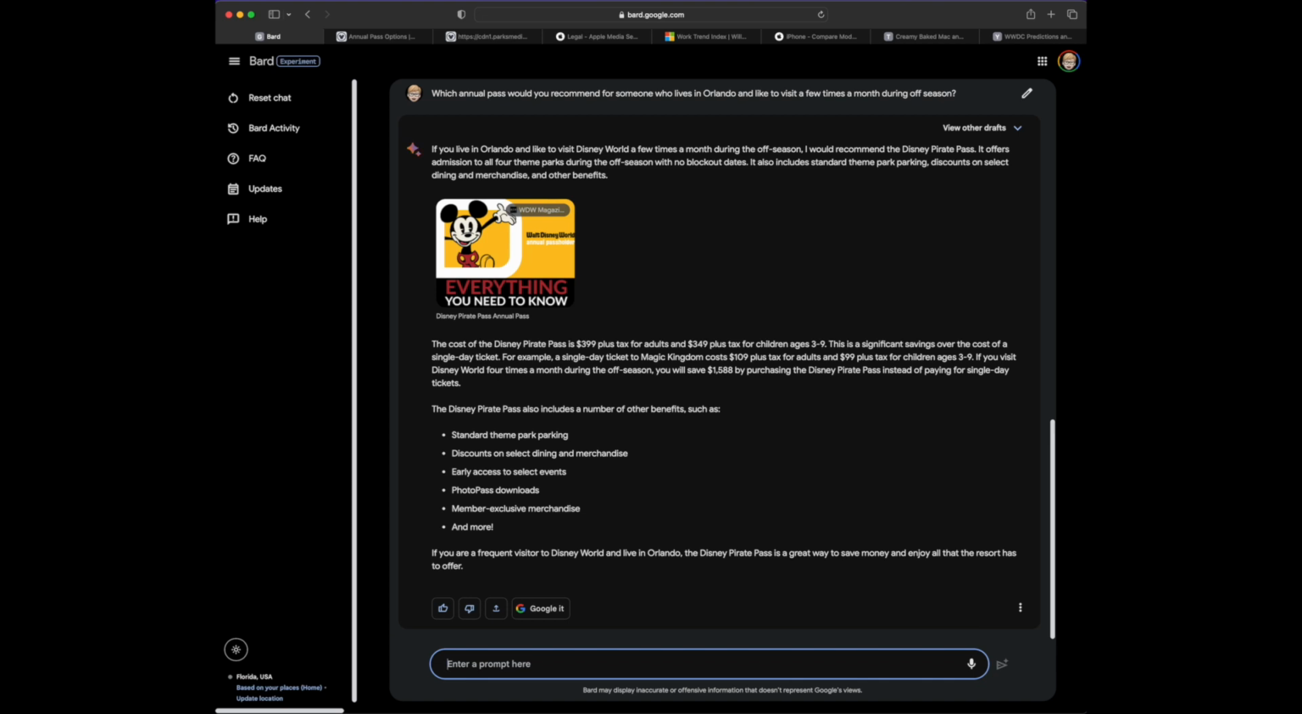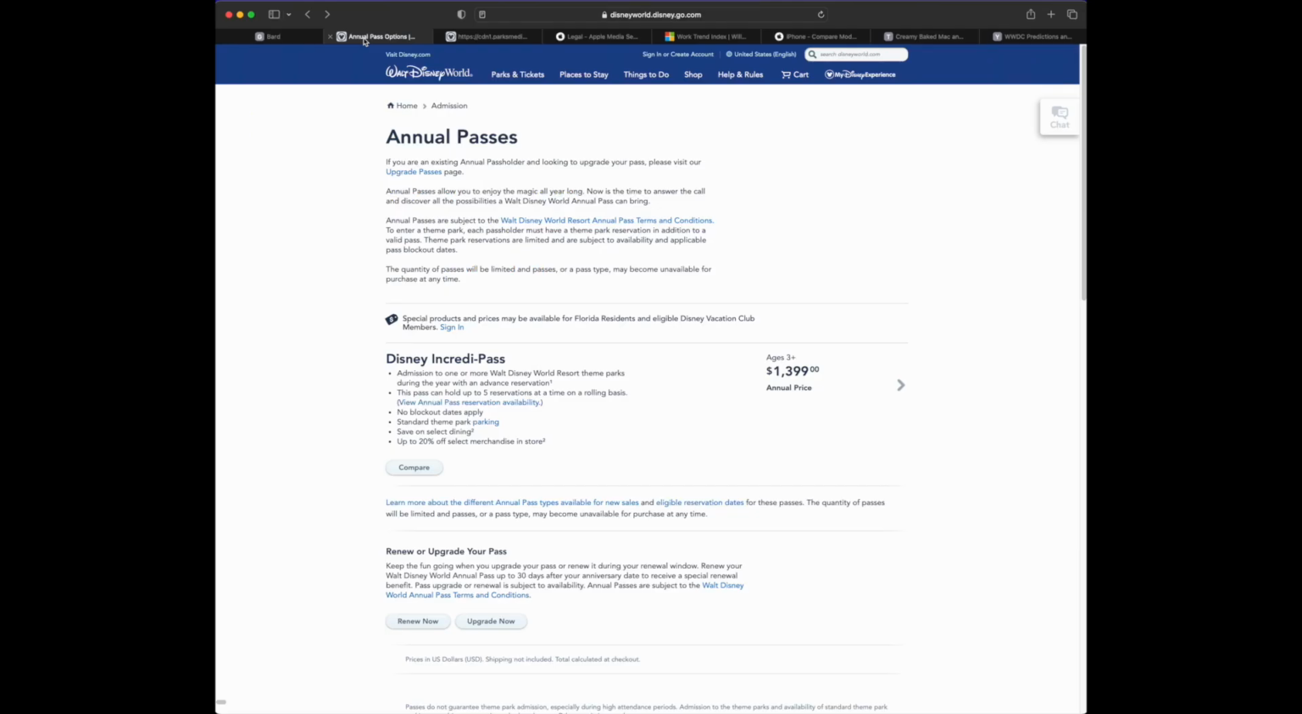Even though normally I just buy the no blockout dates, give me everything pass, because that's just when I want to go, I just want to go. But the cool thing about Disney is that if you've got a pass, you can upgrade that pass to a different version. So that's cool. So that's the annual pass.